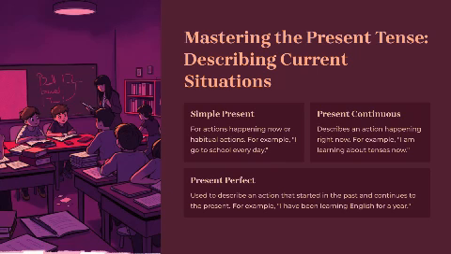Now let's move to the present tense, which we use to talk about actions happening now, habitual actions, or general truths. Here are its main forms. Firstly, simple present. For routines or facts, for example, she drinks coffee every morning. Secondly, present continuous. For actions happening right now, for example, I am teaching a lesson on tenses.